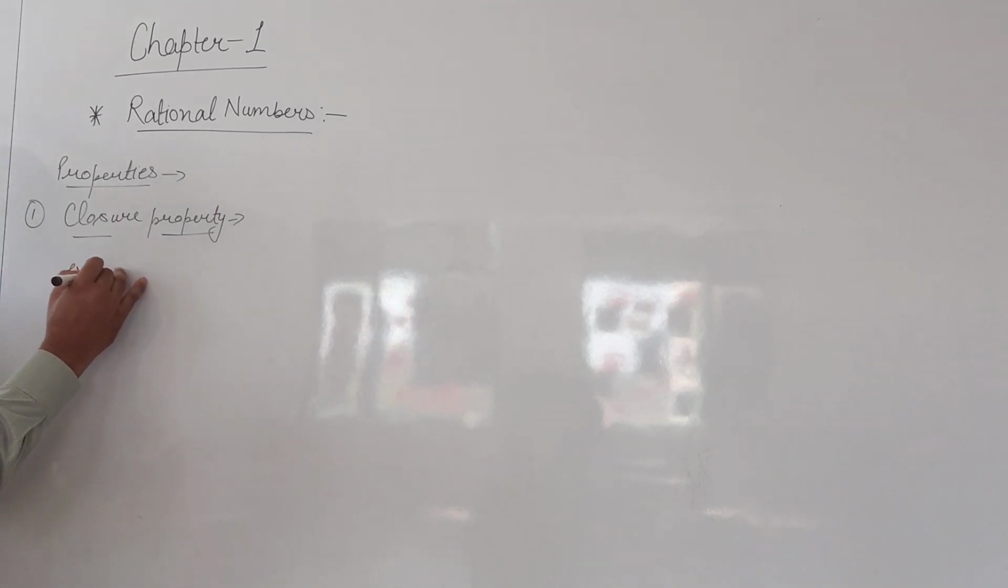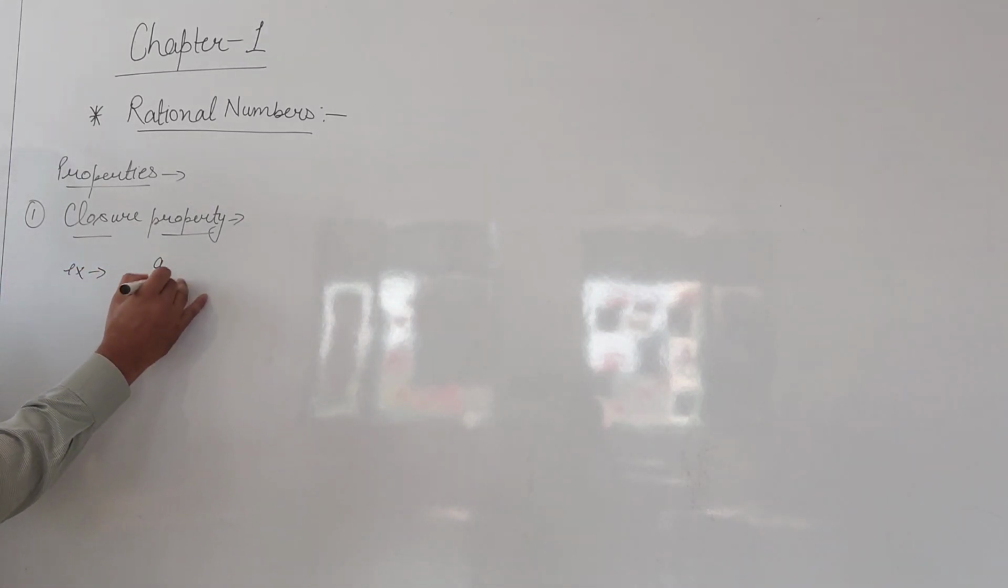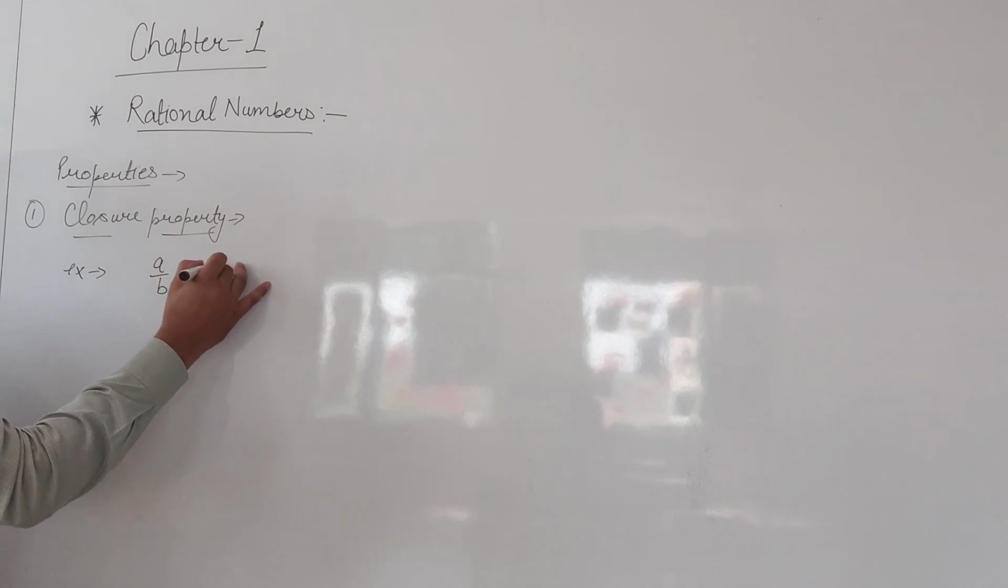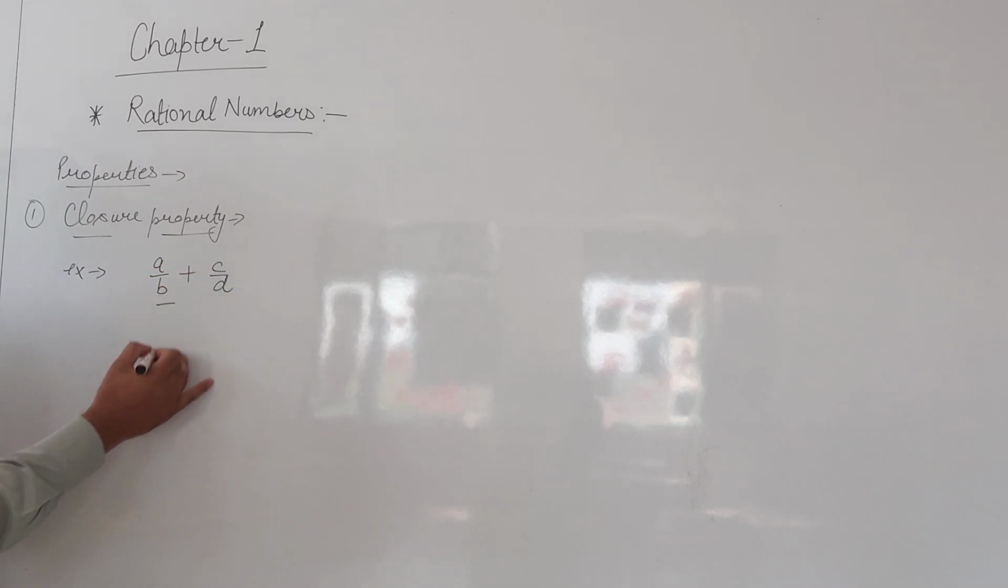Whenever you divide two rational numbers, multiply two rational numbers, add two rational numbers or subtract two rational numbers, then the number which comes out is always a rational number. For example, if there is a rational number a by b, and you want to add c by d, another rational number, this is another separate rational number.